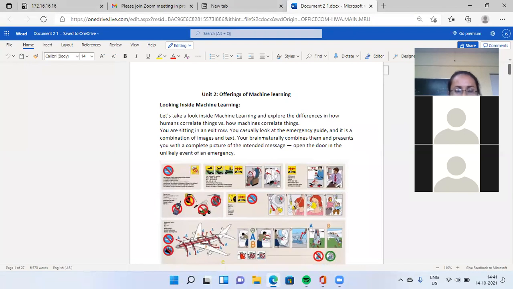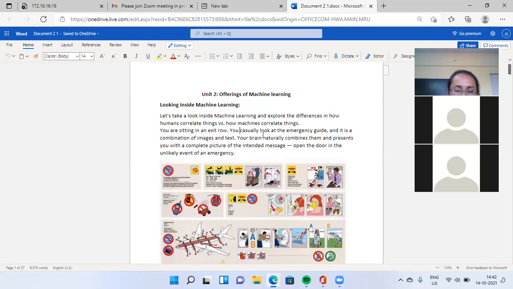In the second chapter, we start with a review of the first chapter. The first point in the second chapter is looking inside machine learning. What do we learn in that?